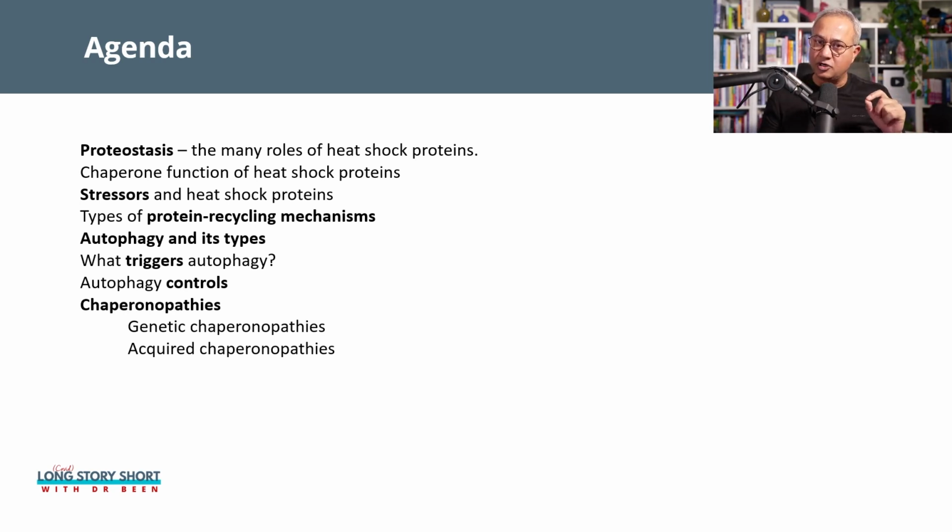Then we'll talk about chaperones or heat shock proteins. We'll talk about the stressors on the cell that modulate the presence and function of heat shock proteins or chaperones. Then we'll talk about protein recycling mechanisms and the types of mechanism: ubiquitination versus lytic or autophagy mechanisms. We'll look at some of the controls for autophagy. And finally, we'll look at some of the chaperonopathies, or issues that can occur with the chaperones, that in turn would cause cellular damage. So let's start. Lots of things to discuss.